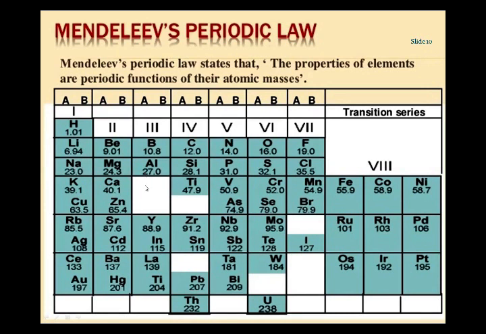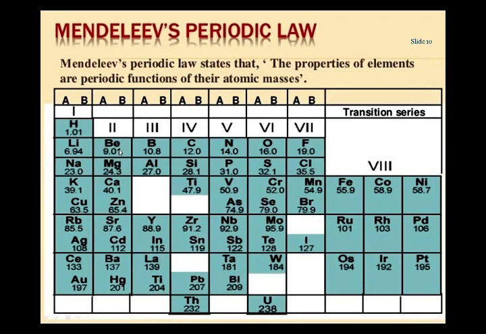Now, Mendeleev left vacant spaces, empty spaces for the undiscovered elements. You can observe these are the empty spaces which he left for the undiscovered elements. You can see some vacant spaces throughout the table. It means that these vacant spaces are left for the undiscovered elements.